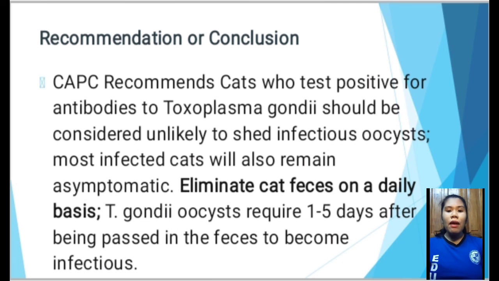Recommendation: CAPC recommends that cats who test positive for antibodies to Toxoplasma gondii should be considered unlikely to shed infectious oocysts. Most infected cats will also remain asymptomatic. Eliminate cat feces on a daily basis. Toxoplasma gondii oocysts require 1 to 5 days after being passed in the feces to become infectious.